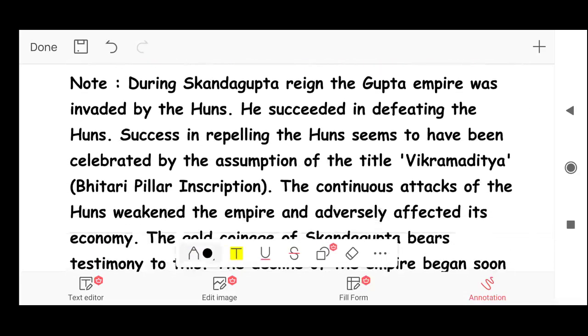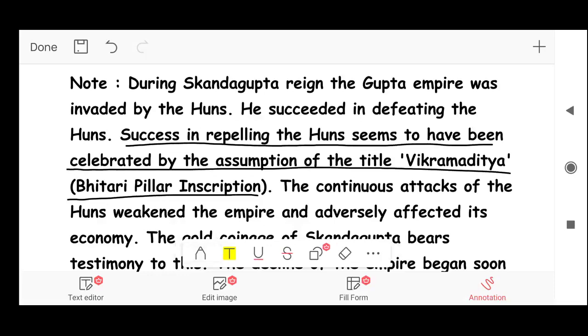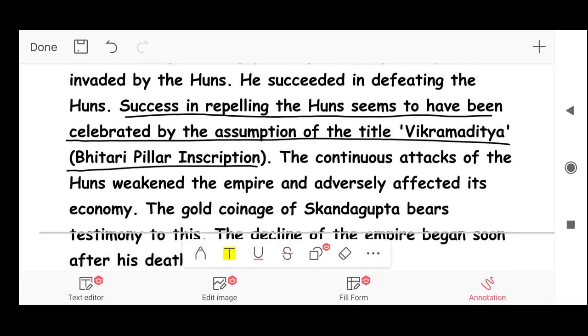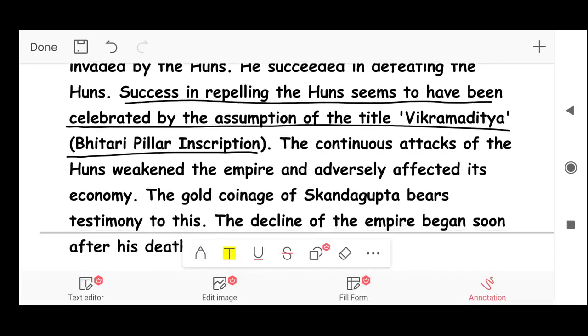And success in repelling the Huns seems to have been celebrated by the assumption of the title Vikramaditya. In the bracket, Bhitari pillar inscription. So from the Bhitari pillar inscription, we know about the victory of Skandagupta, and he assumed the title Vikramaditya.